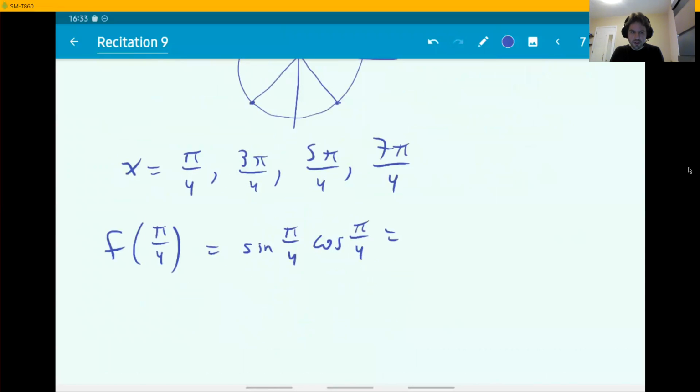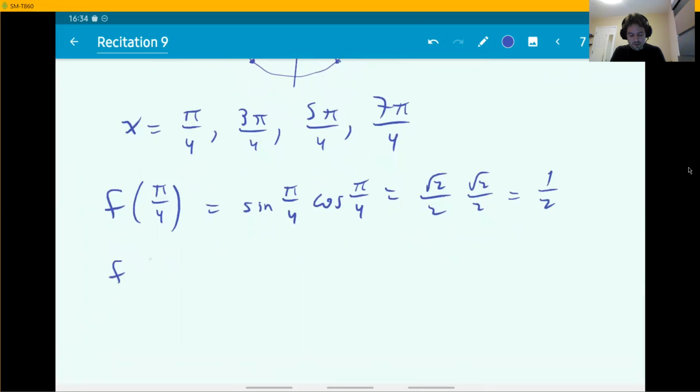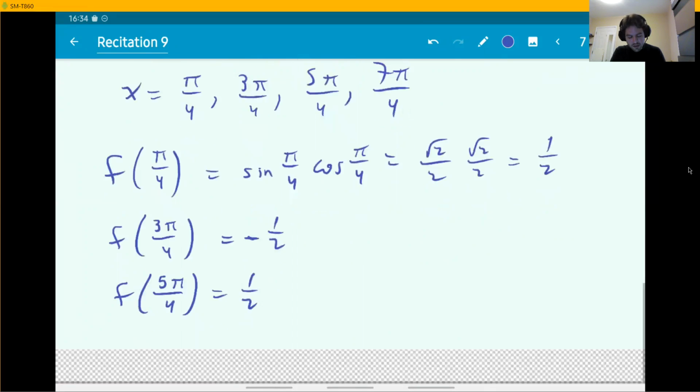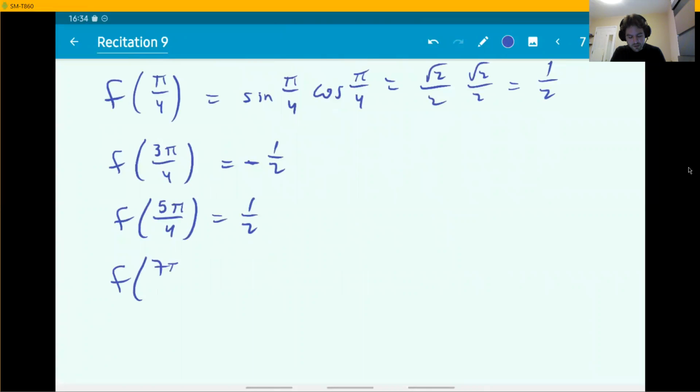As they're going to be your candidates for global min and max. In this case, both sine and cosine are root 2 over 2. When you multiply, these give you 1/2. The other ones are going to be minus 1/2 or plus 1/2, basically because at least one of the numbers, either the sine or the cosine, is going to change sign. It's going to change from plus to minus, let's say.